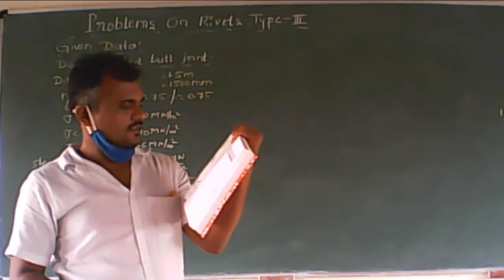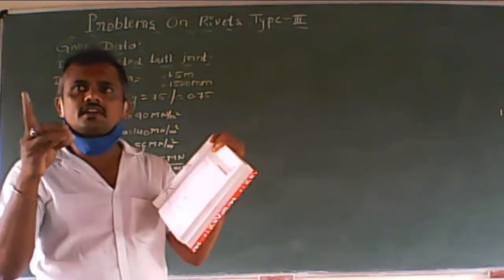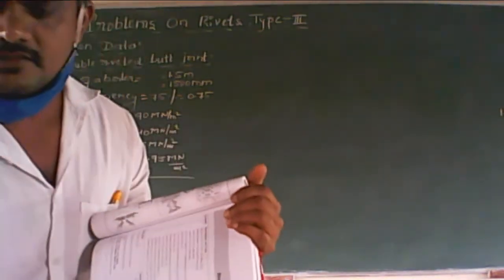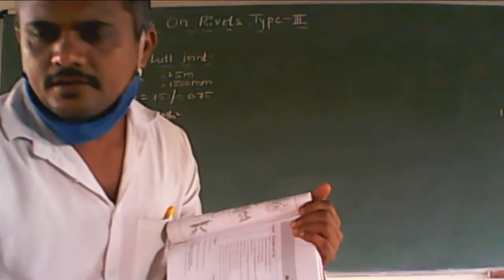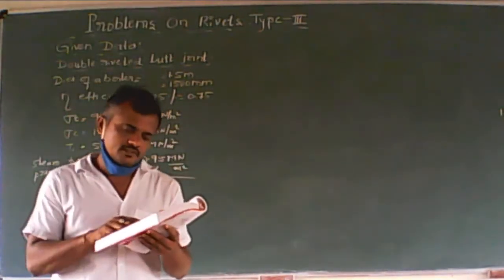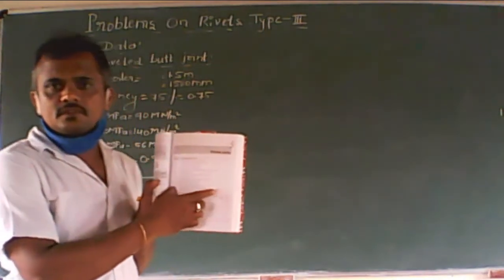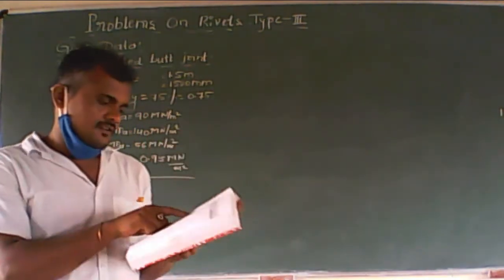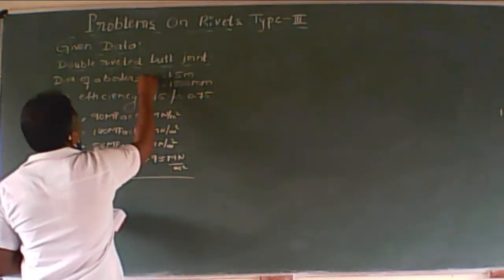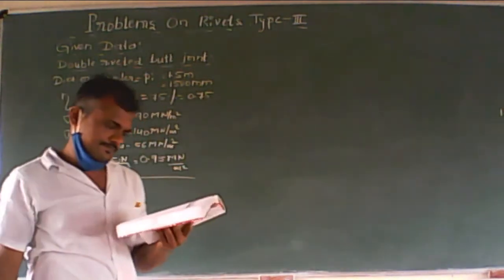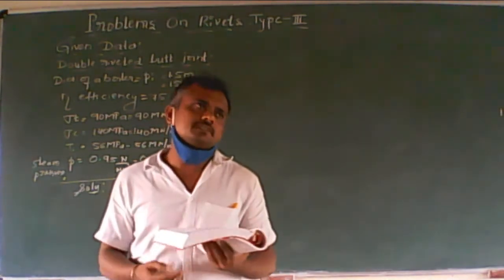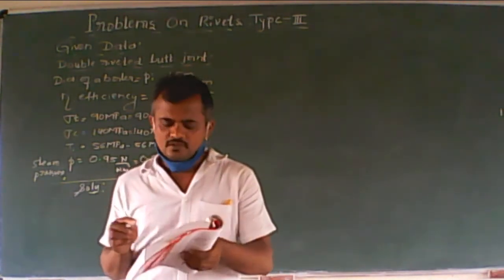In this, the pressure acting inside the boiler is taken as PI, correct? If you refer to this starting page, PI is taken as the pressure acting inside the boiler, so I can denote it by PI. If you know this much, you can easily solve this problem.